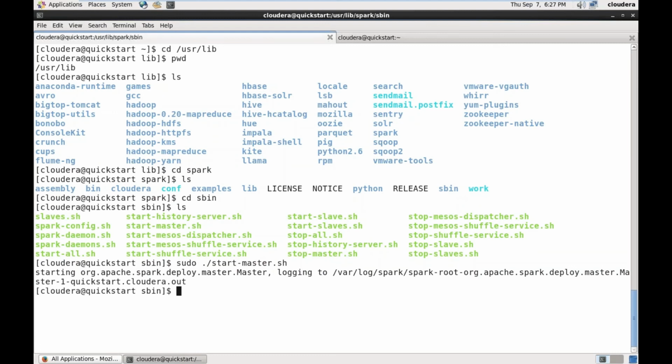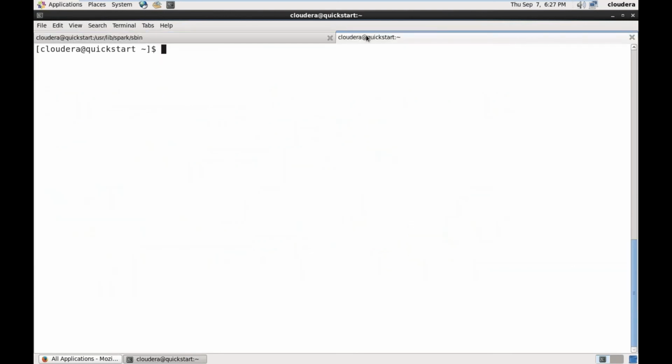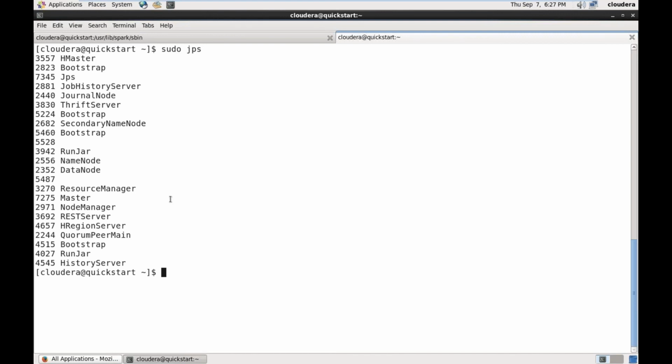So we have started the master process. Whether it has started successfully or not, how to verify that? Go to one more terminal, type here sudo jps. Can you see a process called Master here below the ResourceManager? Yes, Master is there. This is the process name that is created when we create a standalone master.